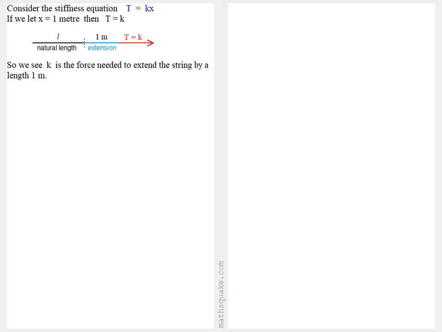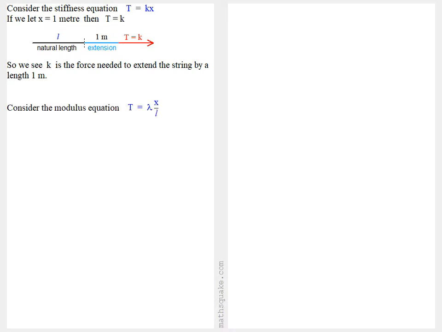Now we can get an idea of what stiffness feels like if we consider the equation T = kx and let x equal 1, in which case T is equal to k. And so we can see k, the stiffness of the string, is equal to the force needed to extend the string by 1 meter.